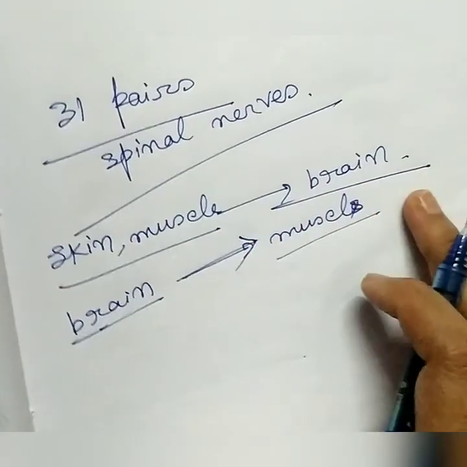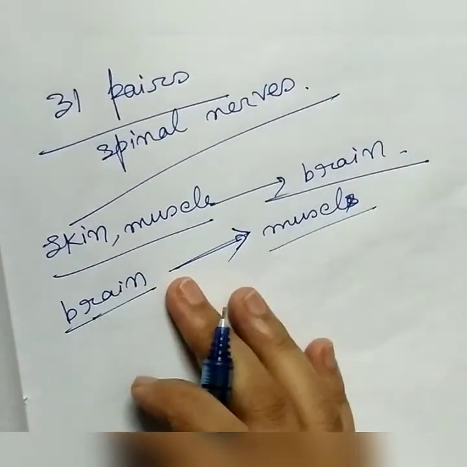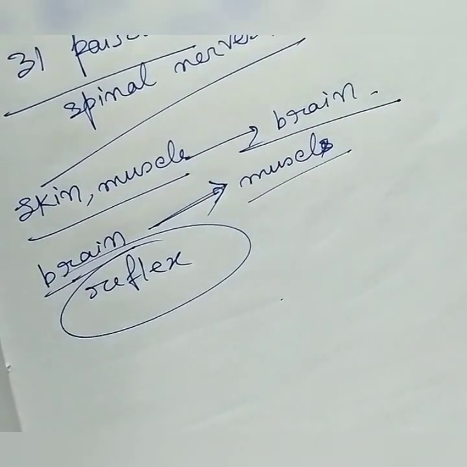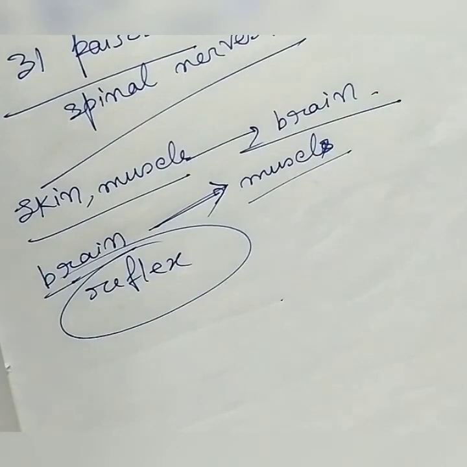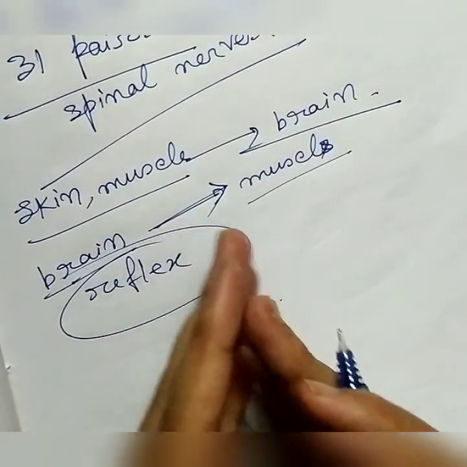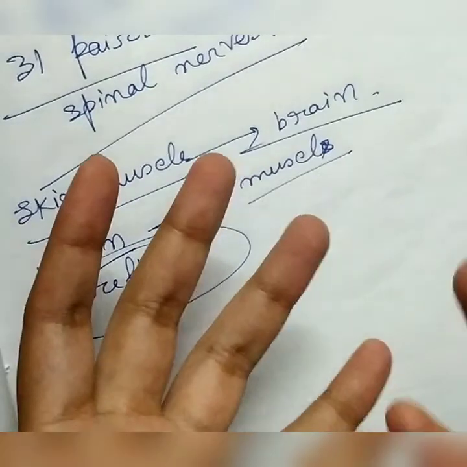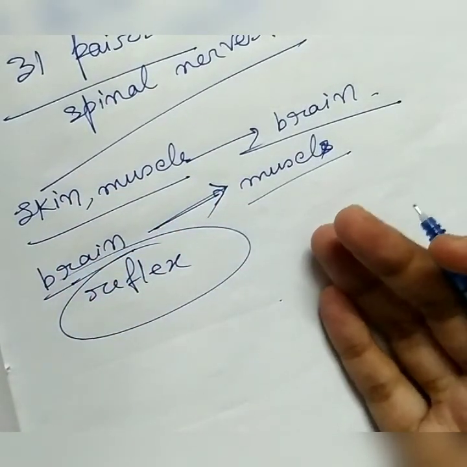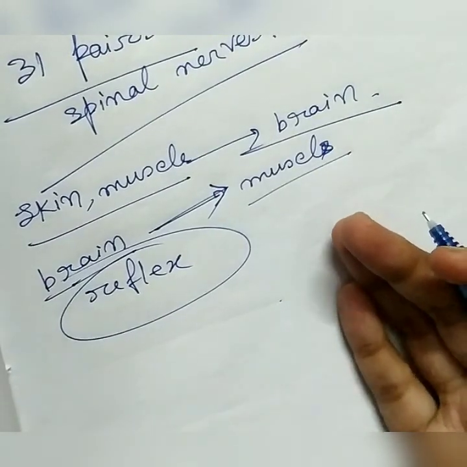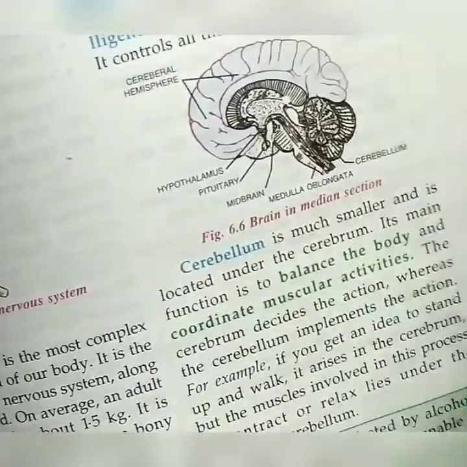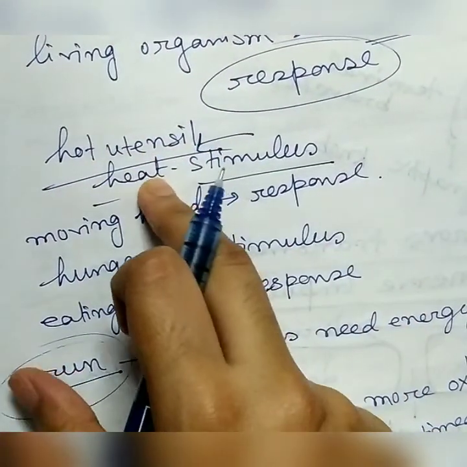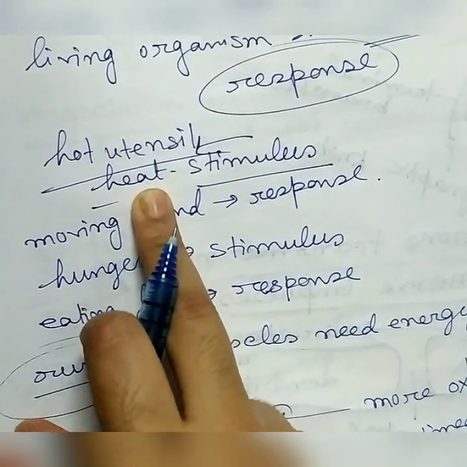So conduction of impulses, and it controls reflexes. Reflex control is a very important function of the spinal cord. So what is reflex? Reflex is an involuntary and nearly instant response to a stimulus. For example, when you touch a hot utensil, this hot utensil is the stimulus.